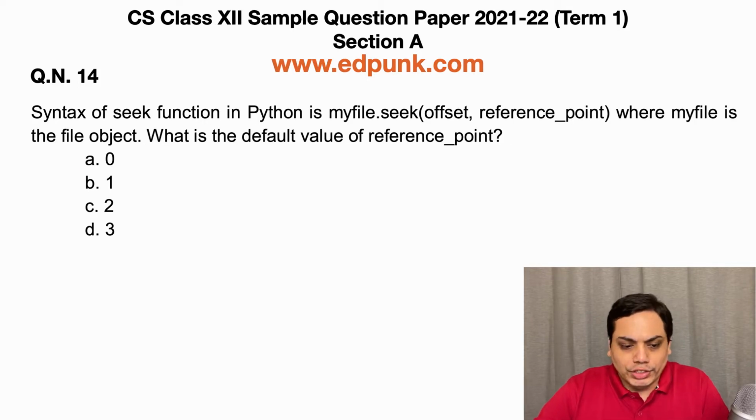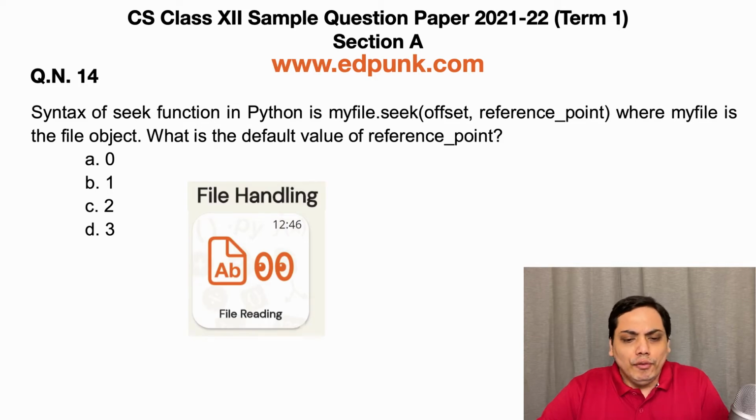Moving on to the next question. Syntax of seek function in Python is myfile.seek(offset, reference point), where myfile is the file object. What is the default value of reference point? Option A is 0, option B 1, option C 2, and option D 3.